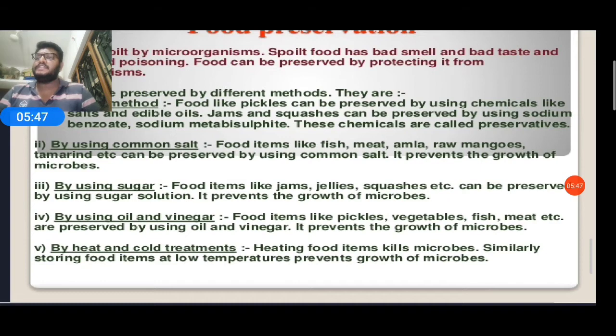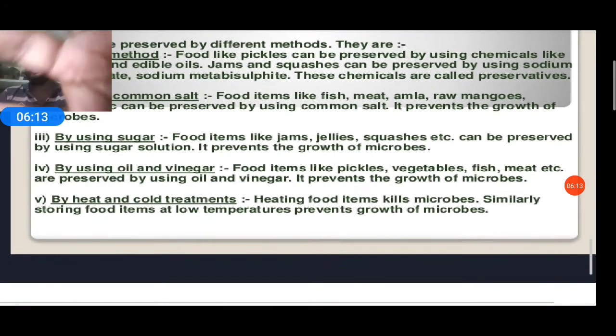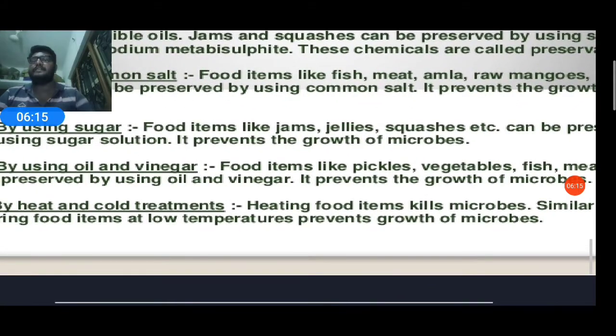The fourth method is using oil and vinegar. Food items like pickles, vegetables, fish and meat can be preserved using oil and vinegar. Vinegar is also called acetic acid, and it prevents the growth of microbes. The fifth method is heat and cold treatment.